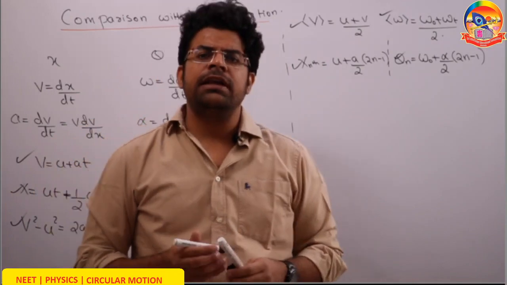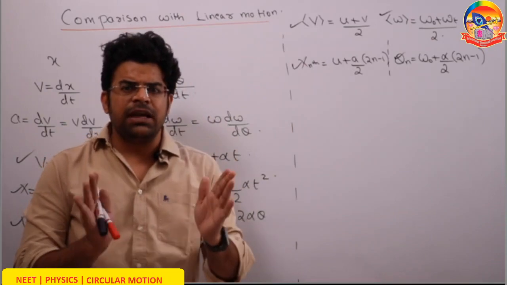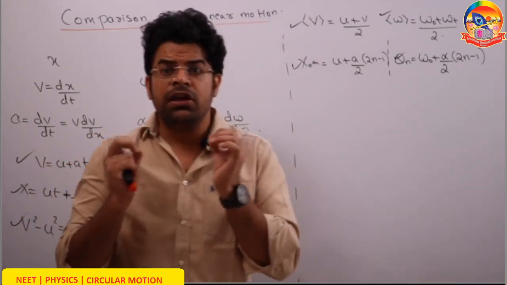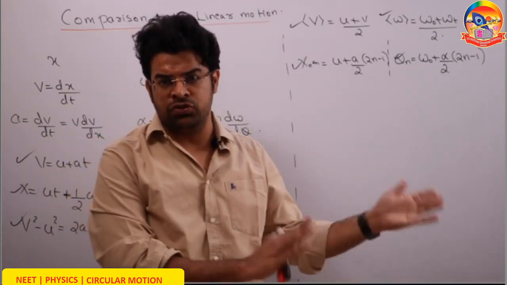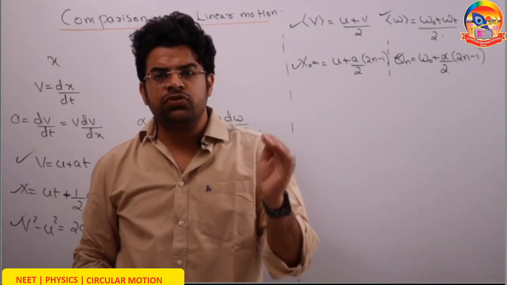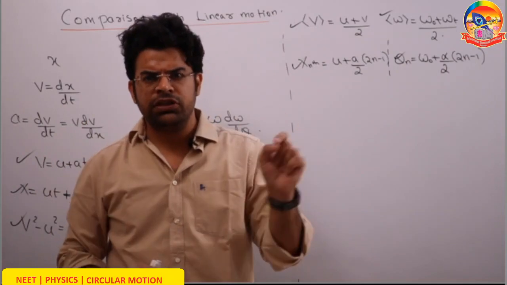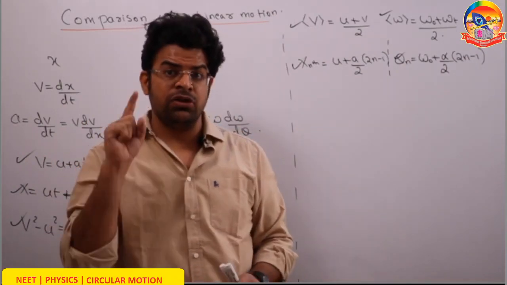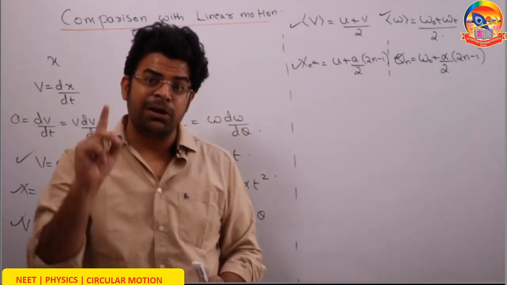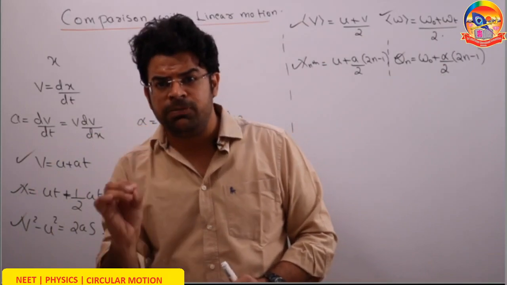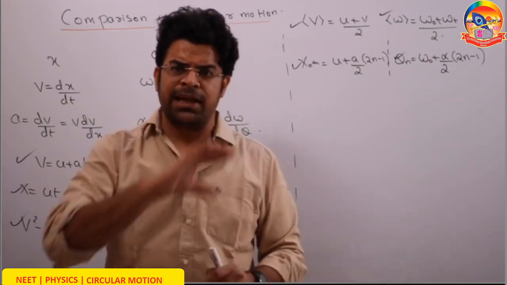We have also learned Galileo's law of freely falling bodies. Galileo's law says that for a motion starting from rest with uniform acceleration, the ratio of displacement in consecutive n seconds is in the ratio 1:3:5:7:9. People just remember this 1:3:5:7:9. They don't remember the left hand side, so we are going to focus on remembering it. What is it? For a motion starting from rest. So the motion must start from rest with uniform acceleration. For a motion starting from rest with uniform acceleration, the ratio of displacement in consecutive t seconds, meaning equal frames of time, is in the ratio